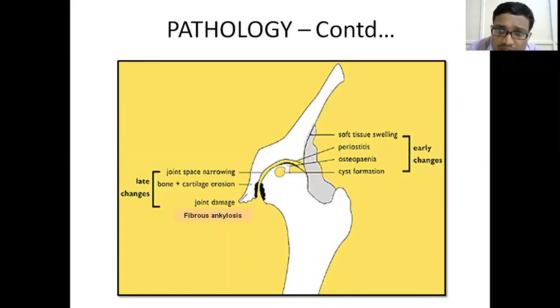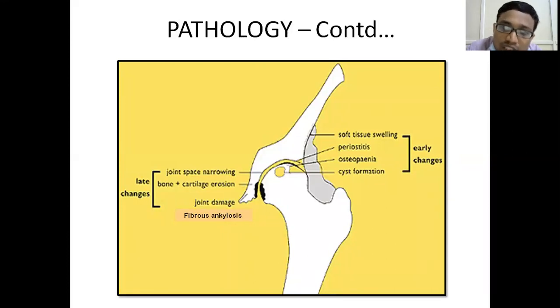As the disease progresses, there will be cartilage necrosis, bone erosions, cyst formations, and joint space narrowing. Finally there will be fusion of the joint called ankylosis.